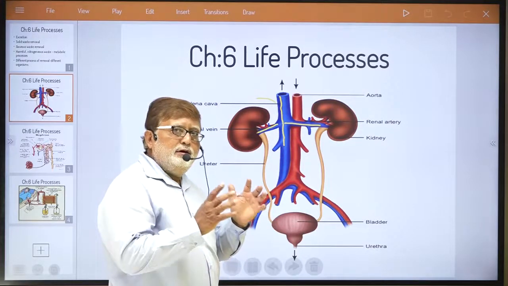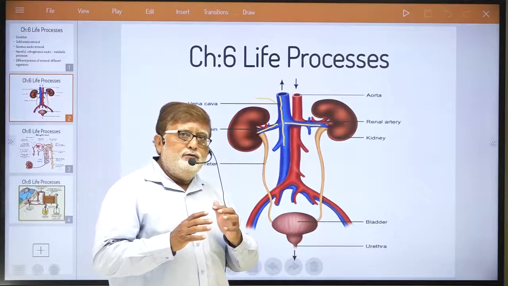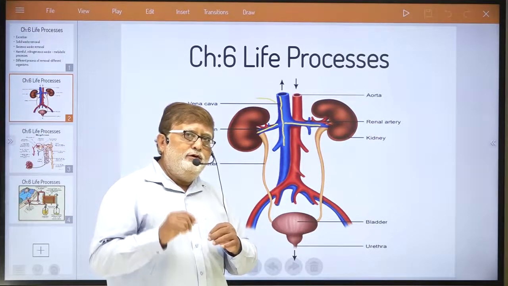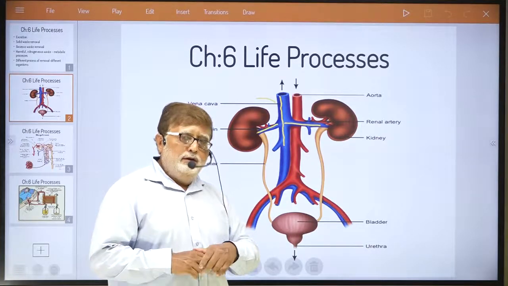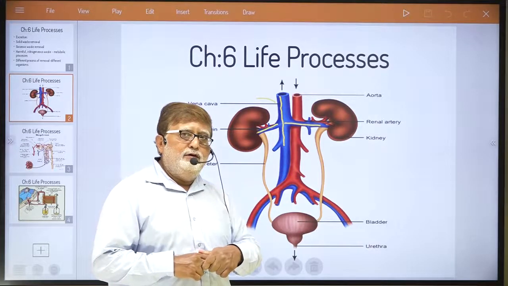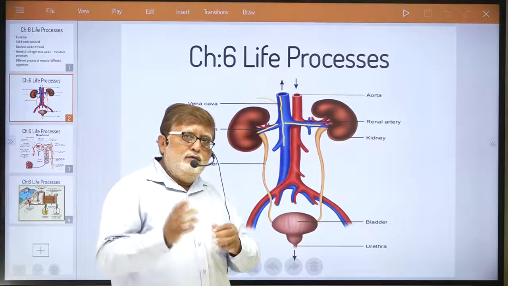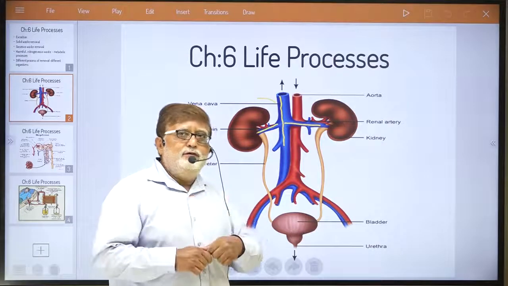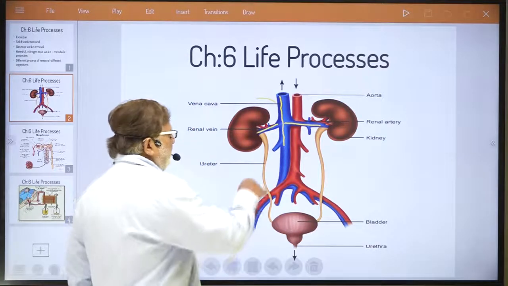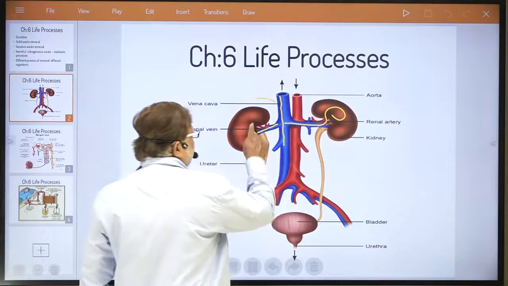In the kidney, dear student, there are microscopic filtration units which we are going to discuss in the later half of this lecture, which do the function of removing that nitrogenous urinary waste from our blood after the impure blood has entered the kidney.